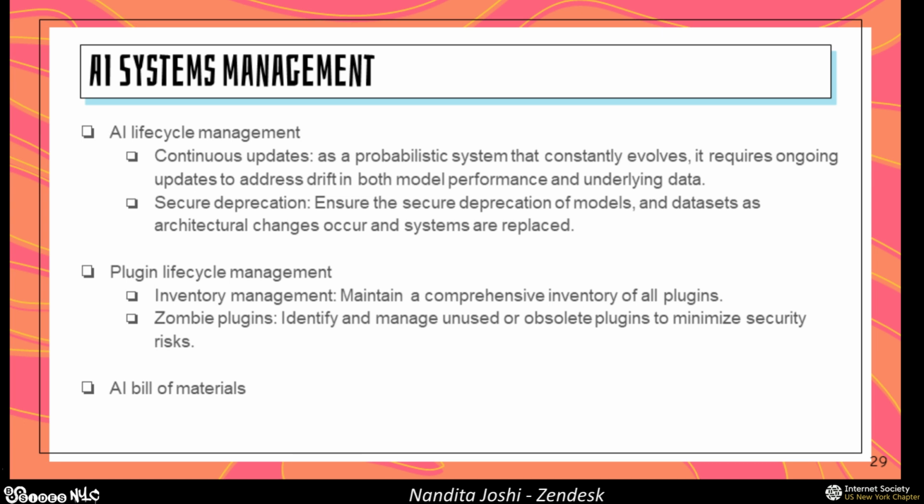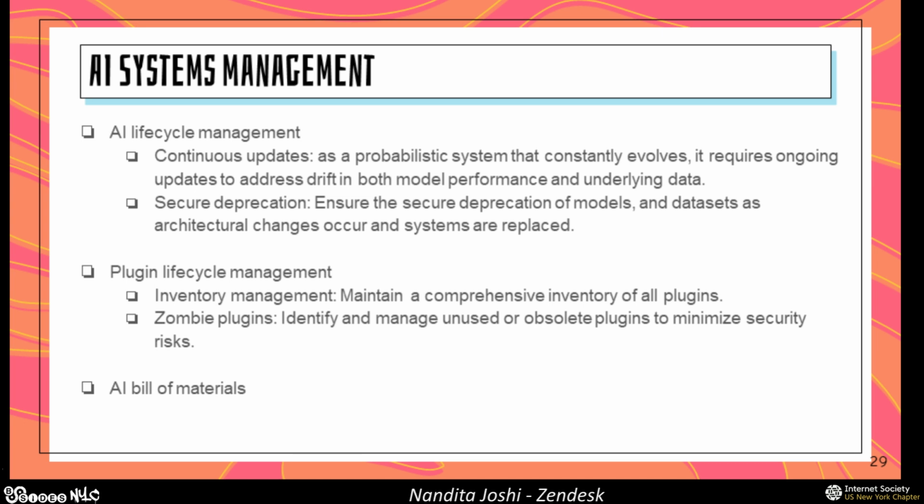So AI lifecycle management, because this is a probabilistic system that's constantly evolving, you're going to always have drift in your model's performance as well as your training data sets. So you need to continuously adapt to this through continuous updates. And because of the fast pace at which everything's evolving here, you're most likely to end up with models and data sets that are in need of deprecation at some point, and you need to ensure that you do the security. With your plugins, you need to think of your plugins lifecycle management. So you have your inventory management.